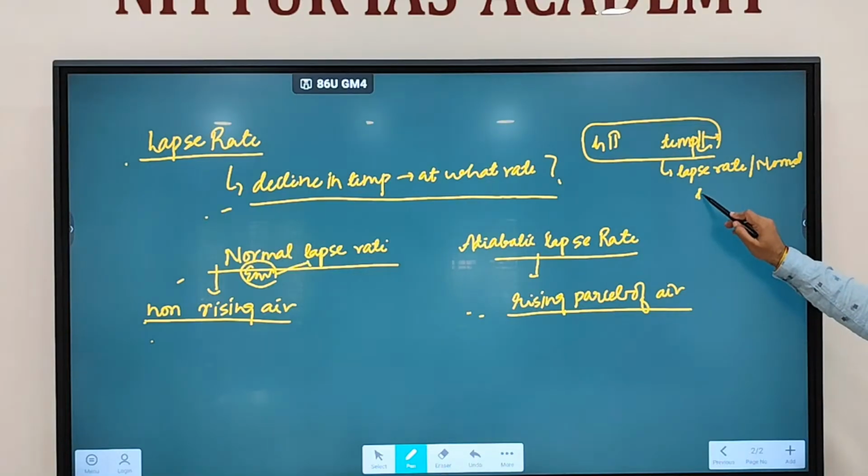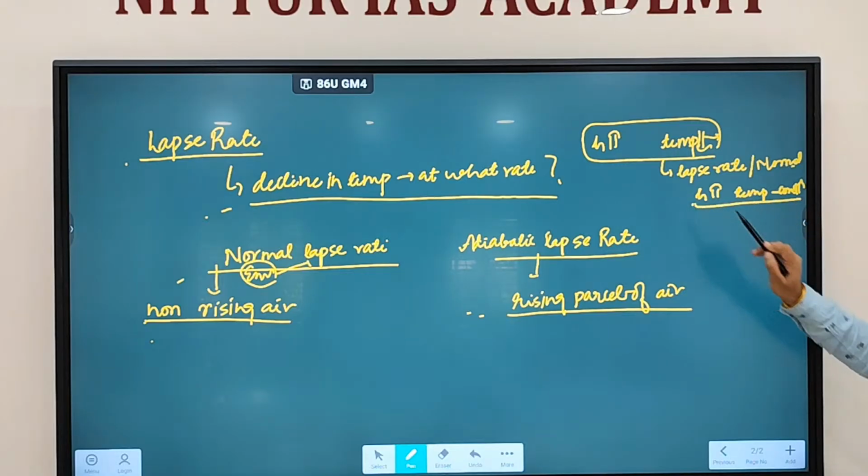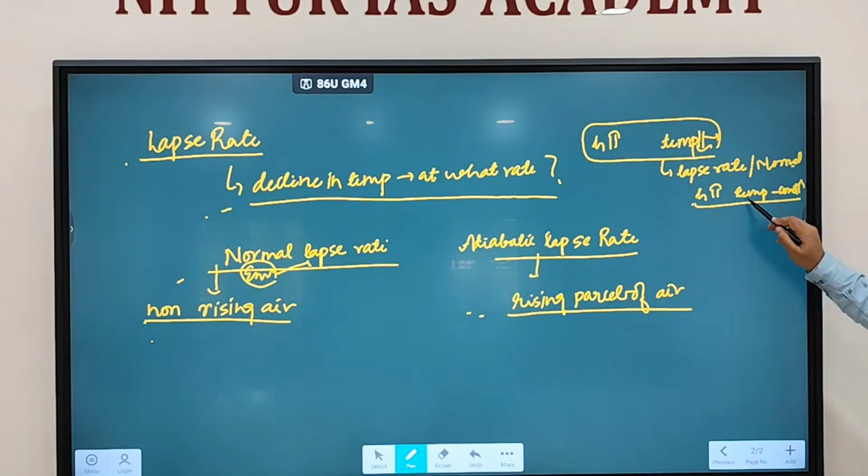If you go up and temperature does not decline, rather remains constant, then it is going to be called as what? Then it is going to be called a zero lapse rate. It is referred to as a zero lapse rate.